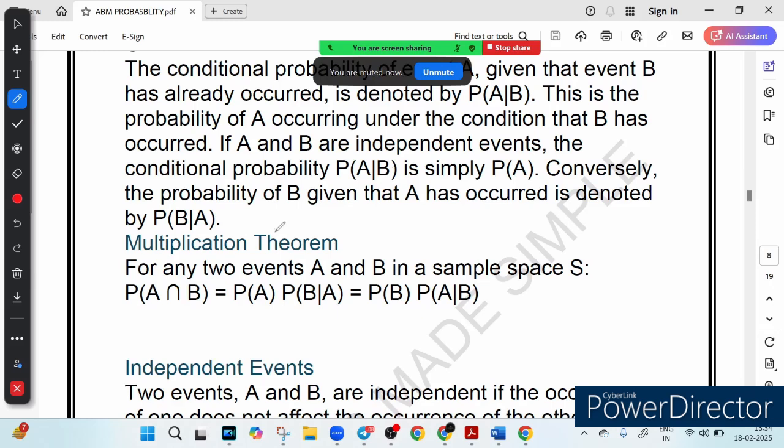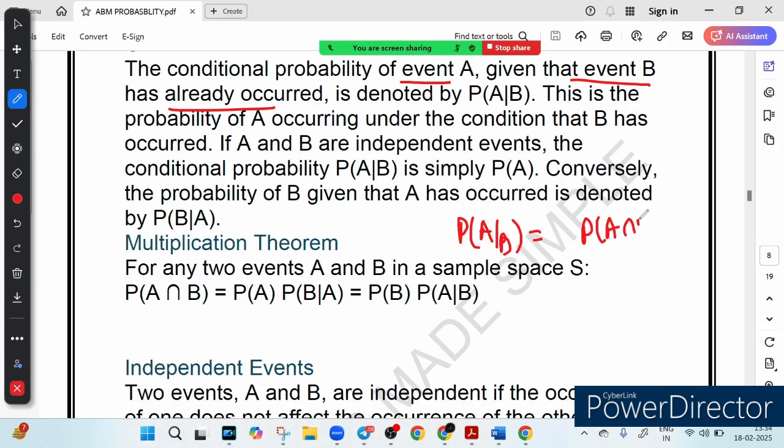Now let's move to the super important concept, which is conditional probability. This tells us the probability of A happening when B has already happened. That is, the probability of event A when B has already occurred, right? The formula is quite simple. It says that P(A given B) is equal to P(A intersection B) upon P(B), right?